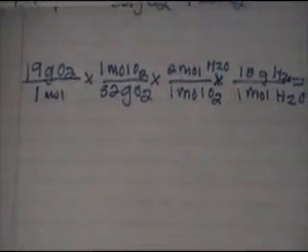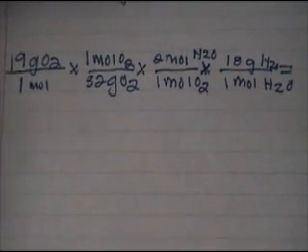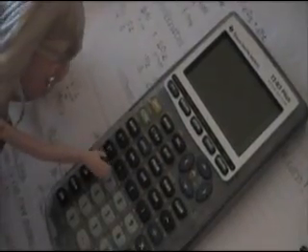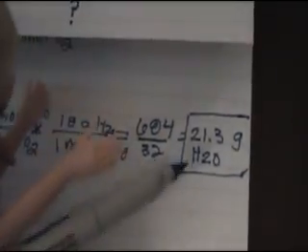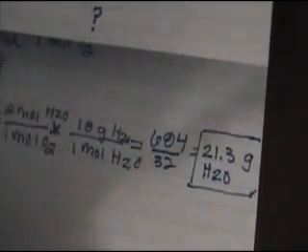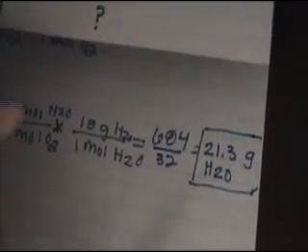So finally, we're going to use our calculator and multiply everything in the top row together, and then divide it by everything on the bottom row multiplied together to get our final answer. I got 21.3 grams of H2O. And that is the right answer. Very good, you guys. Way to get your first problem of stoichiometry perfectly correct.